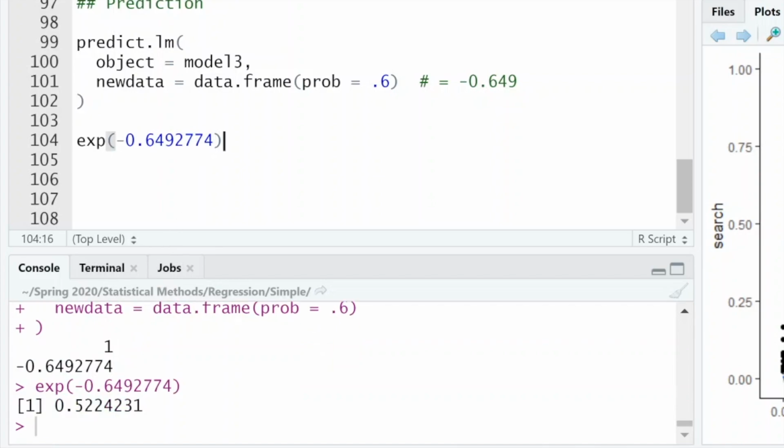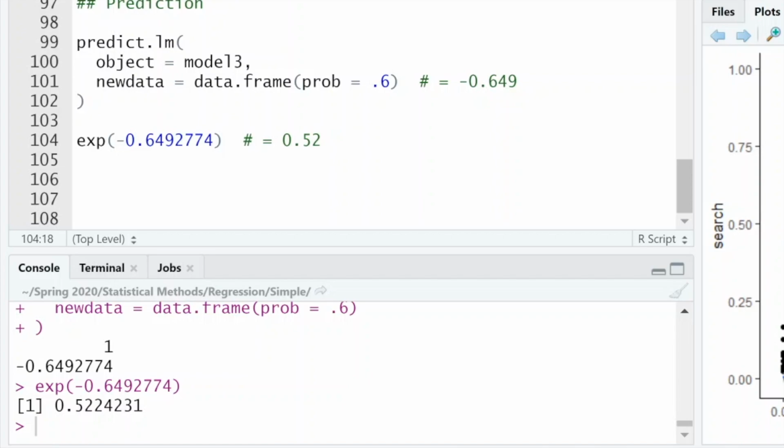It's put back on the normal scale, right? So that's what it equals, about 0.52. And so that's really all you need to do. If you have a log transformed y, all you need to do is just exponentiate whatever value you get back, and then you'll see that it gets put back into the original scale units.